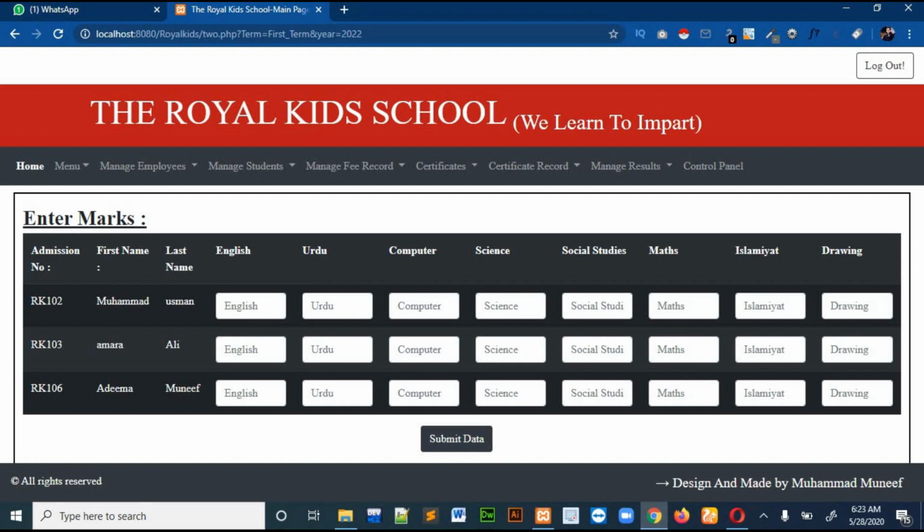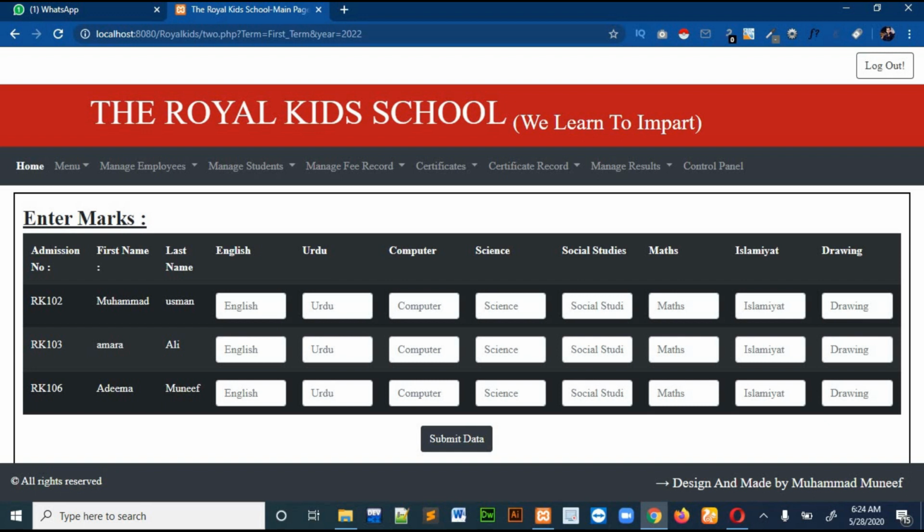You will see the admission number and the first and last name of the student, and there is a section for entering the marks of all the subjects. These subjects are related to the school I made this project for. So you can just enter the marks and click on submit data. The data will be submitted. This page will enter the marks of the whole class.